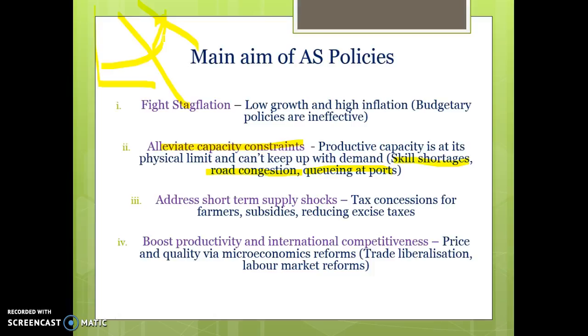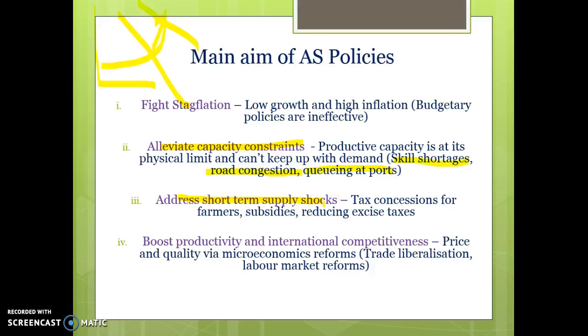They are ways to try and increase our productive capacity and make sure that our capacity utilisation stays in that zone where we're on the bend at around 75 to 80%. Not 90-95% capacity utilisation, because that means we're experiencing capacity constraints. That's when we need to invest on the supply side of our economy. That's when we need to focus on boosting productivity, finding more access to resources, reducing road congestion and things like that.